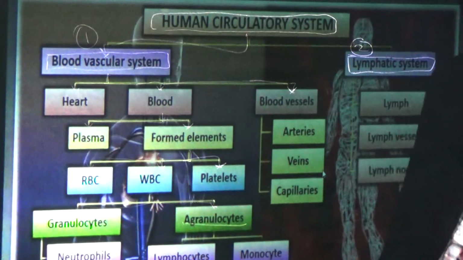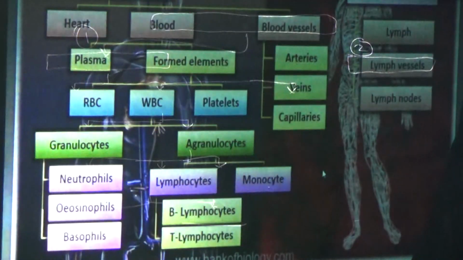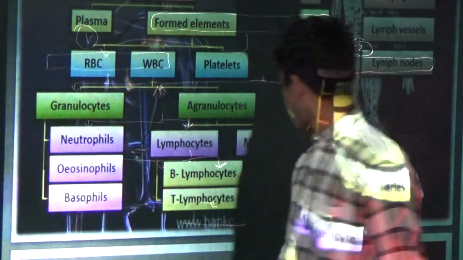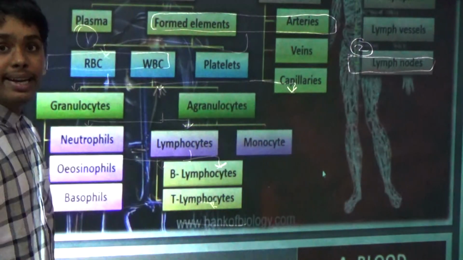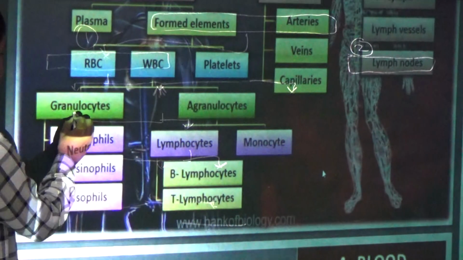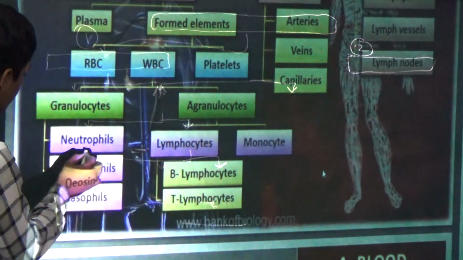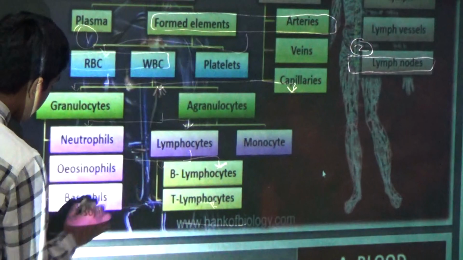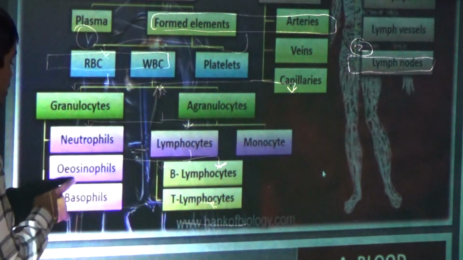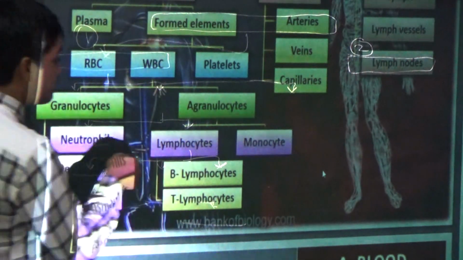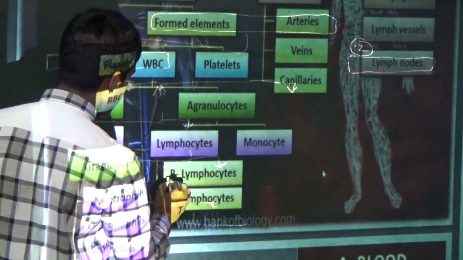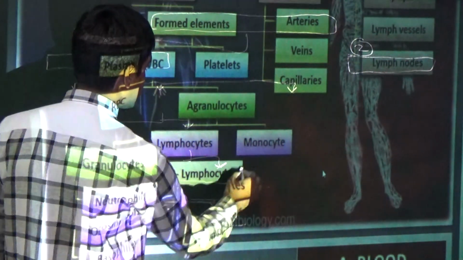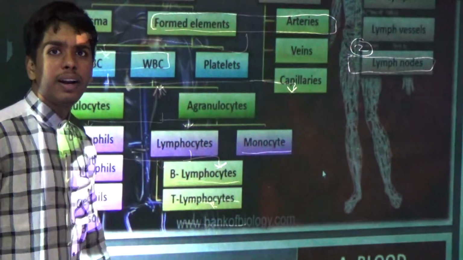Granulocytes are again divided into neutrophils, basophils, and eosinophils. Now agranulocytes are divided into lymphocytes and monocytes. Lymphocytes are again divided into B lymphocytes and T lymphocytes. This is monocyte. Okay.